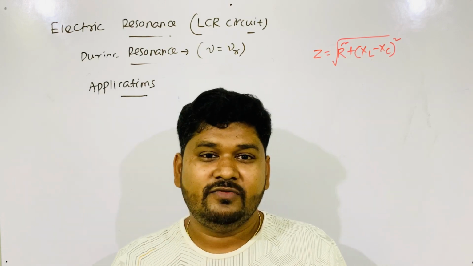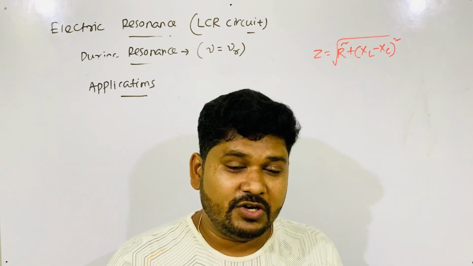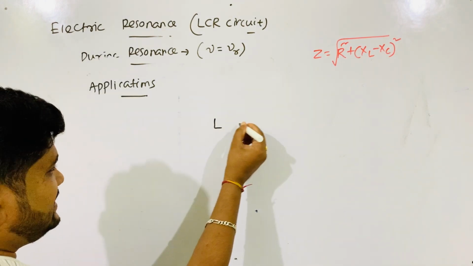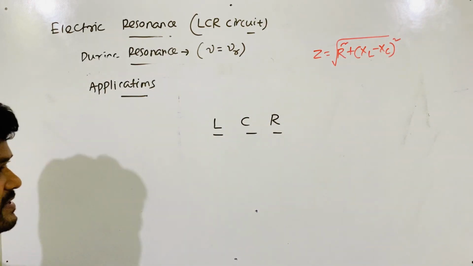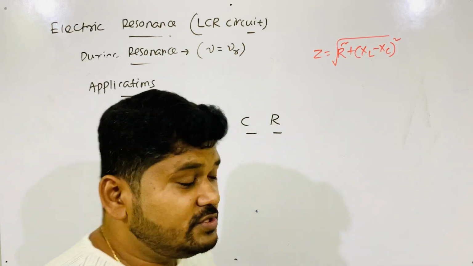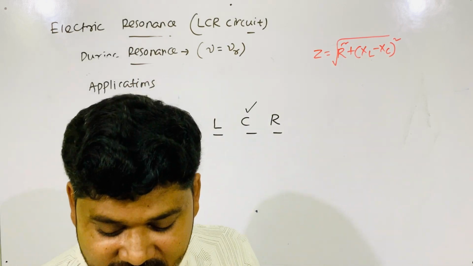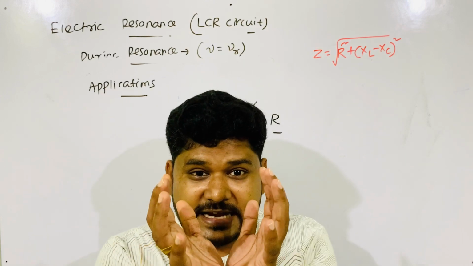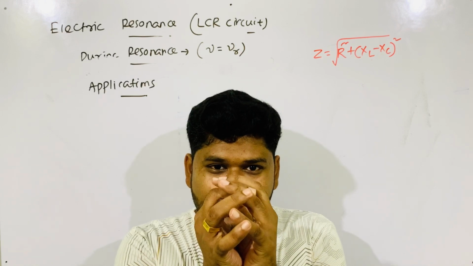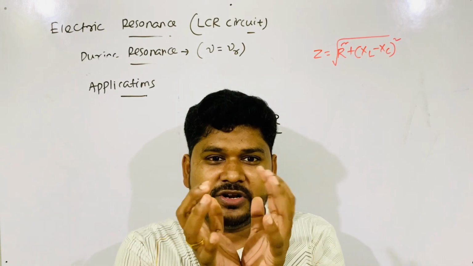By the help of the knob, remember, there is one LCR circuit. When you rotate the knob of your radio, you change things in that LCR circuit. Three circuit elements are there: a resistor, a capacitor, an inductor. By the help of the knob, you change the capacitance. There is a variable capacitor, called a gang capacitor. The plates remain like this. When you rotate the knob, the plates enter like this, and when you rotate again, they come out. This is called a gang capacitor or variable capacitor.